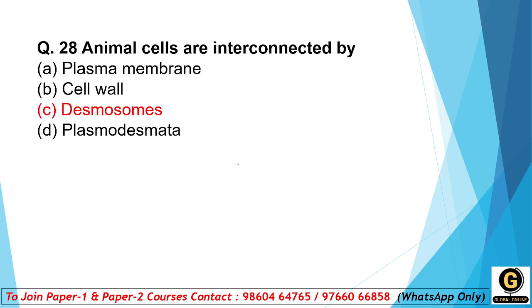Next, animal cells are interconnected by dash. A, plasma membrane, cell wall, desmosomes, plasmodesmata. So the right answer is desmosomes. Option number C, that is desmosomes. Yes.